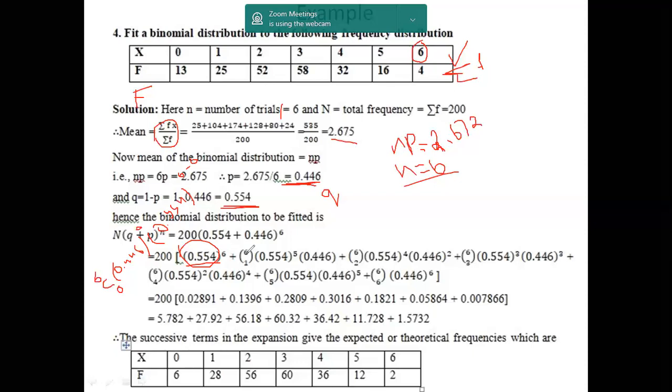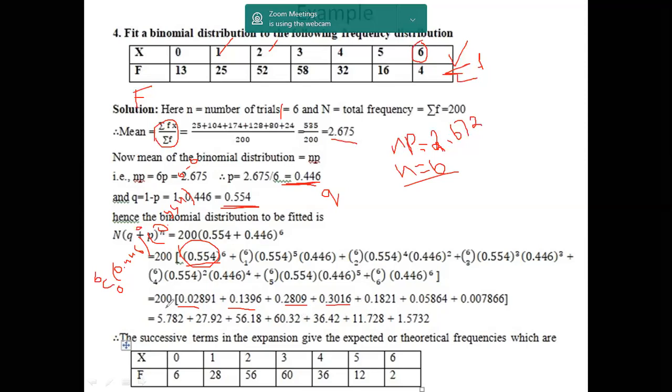Similarly, this is for nc0, and for the next terms we have nc1, nc2, nc3 as follows. So it is 6c1 p power of 1 q power of n minus 1. Similarly, 6c2 p power of 2 q power of n minus 2. Like that, we are taking individual terms. After doing the simplification, we get the respective probabilities. This is the probability where x is 0, this is the probability where x equals 1, this is the probability of x equals 2, and this is the probability when x equals 3, as follows.